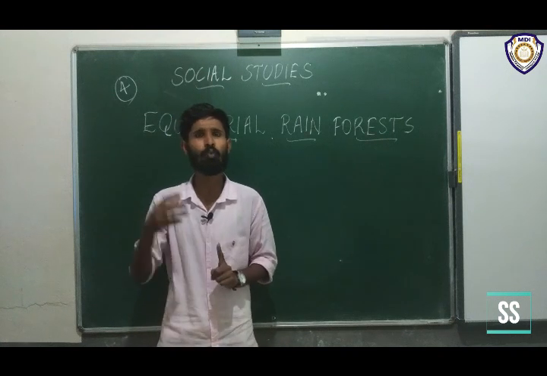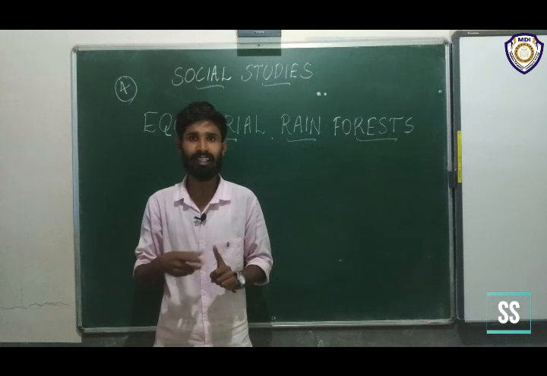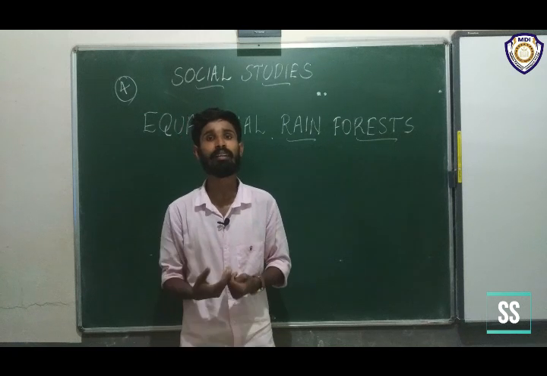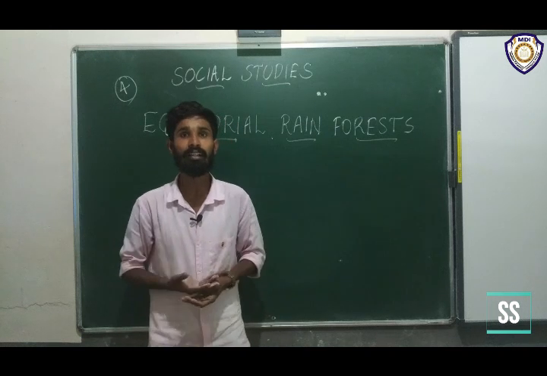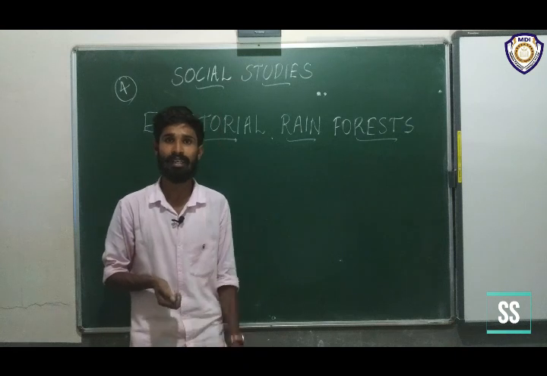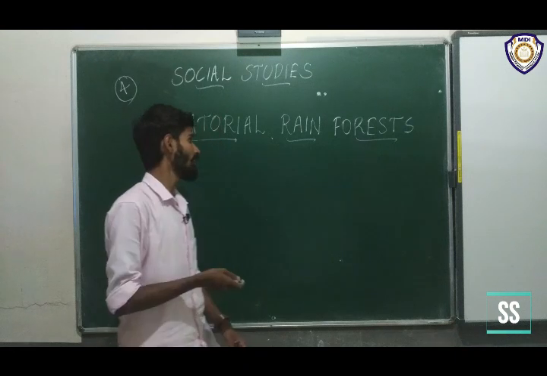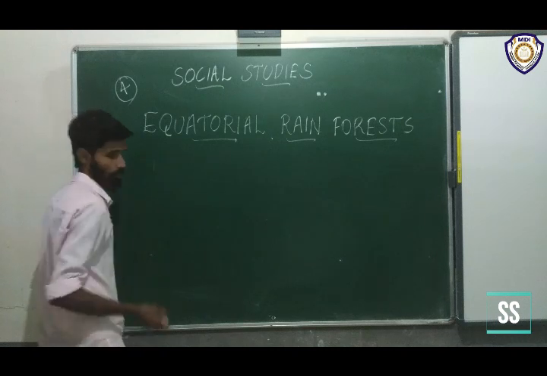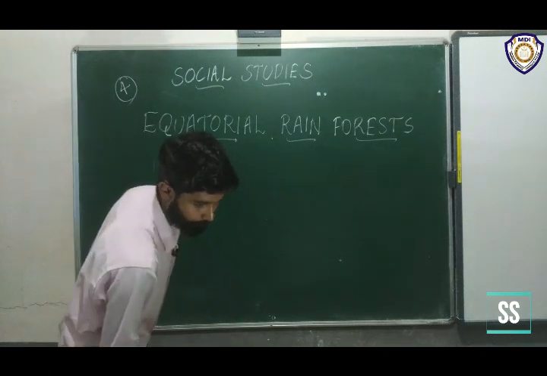At the morning time there is a very high amount of sunlight. At the time of evening it becomes very cloudy and rainy, with high rainfall. That's why we can see humidity there. Understand? And the areas where the equatorial rain forest is found, that we can discuss.